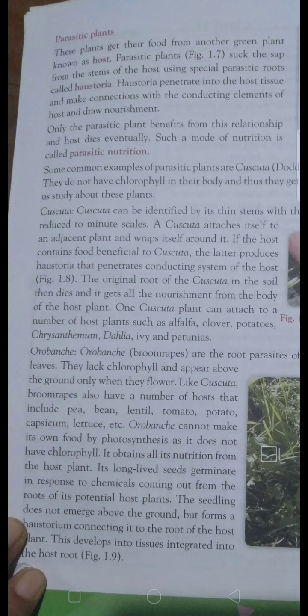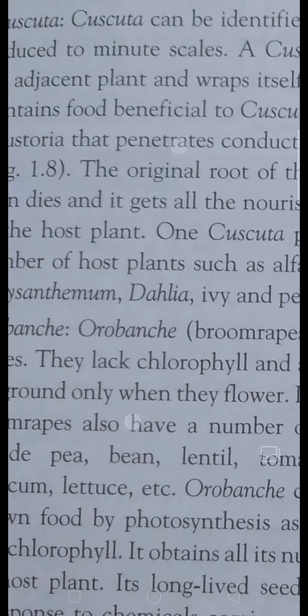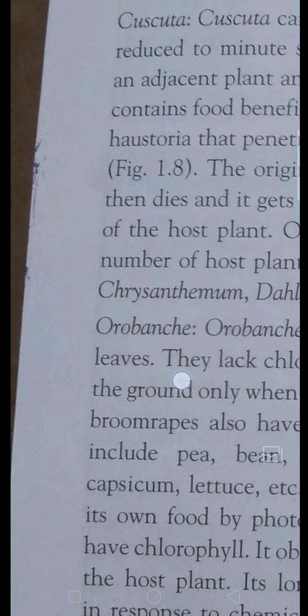One Cuscuta plant can be attached to a number of host plants such as alfalfa, clover and potatoes, chrysanthemum, dahlia, ivy and petunia. These are some host plants from which Cuscuta plants take the shelter and the food.